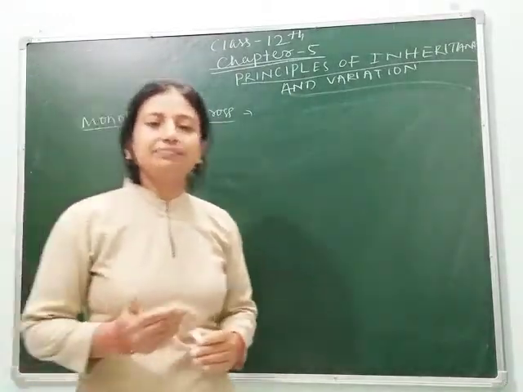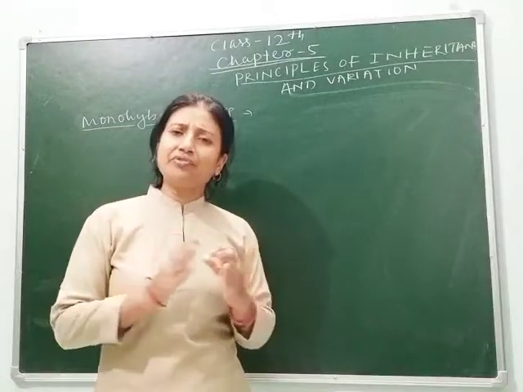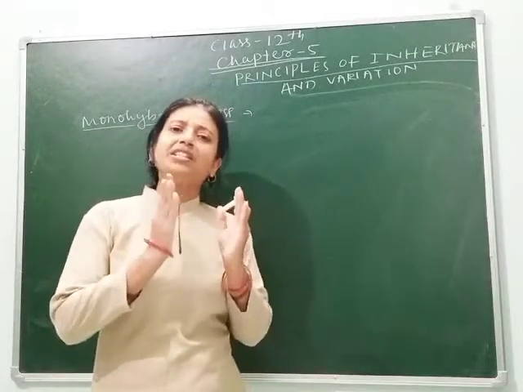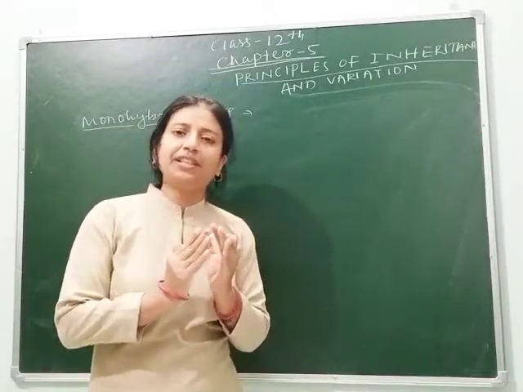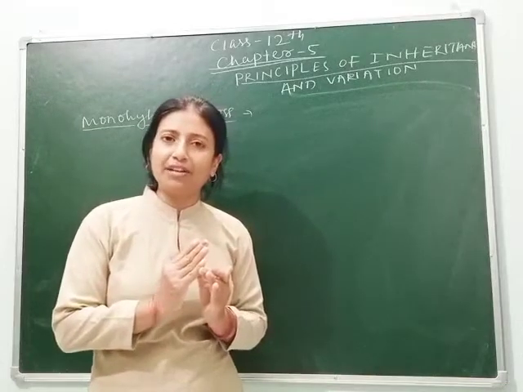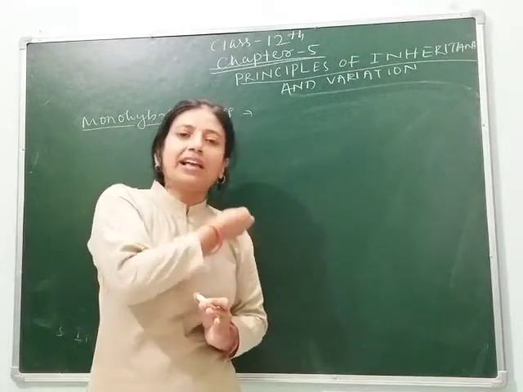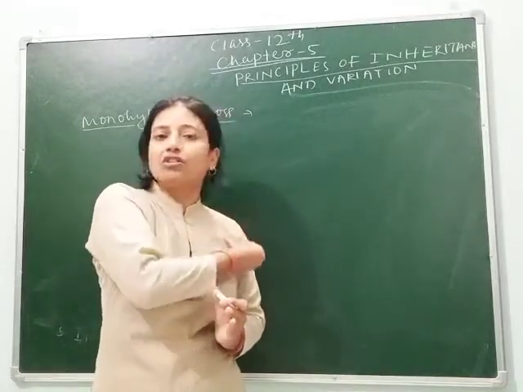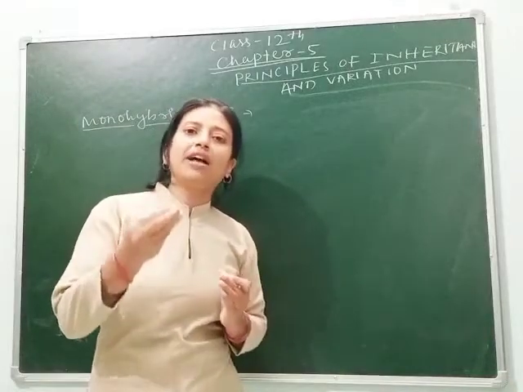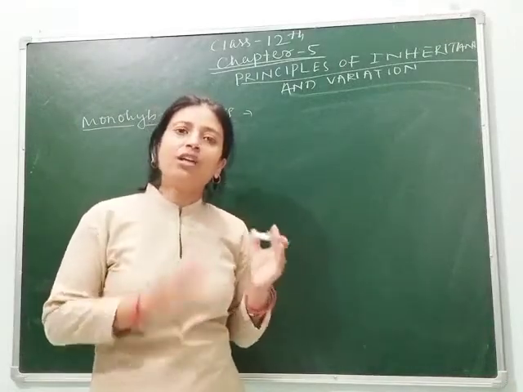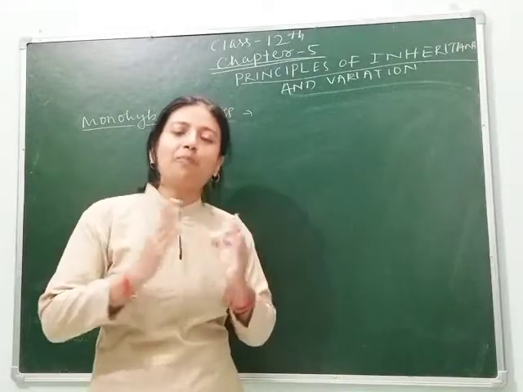Mono means single, and hybrid means when two different species having single characters are crossed with each other, it is called a monohybrid cross. Through this cross we can know how a single gene is inherited from both the parents.